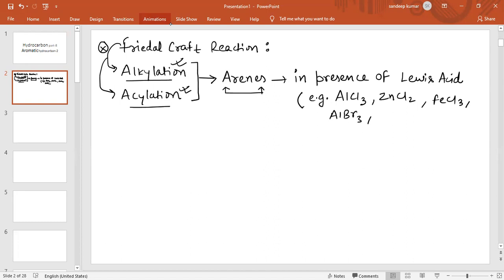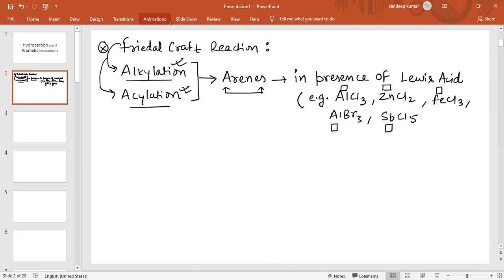Also we can use SbCl5 as a Lewis acid. Why are these Lewis acids? Because aluminium has a vacant d orbital, zinc also has a vacant d orbital, iron also has a vacant d orbital, and antimony also has a vacant d orbital.